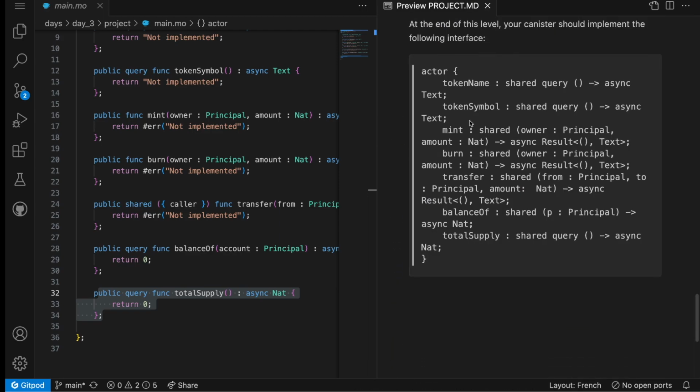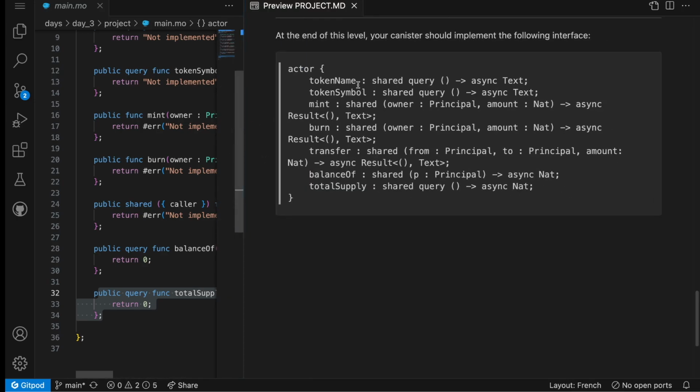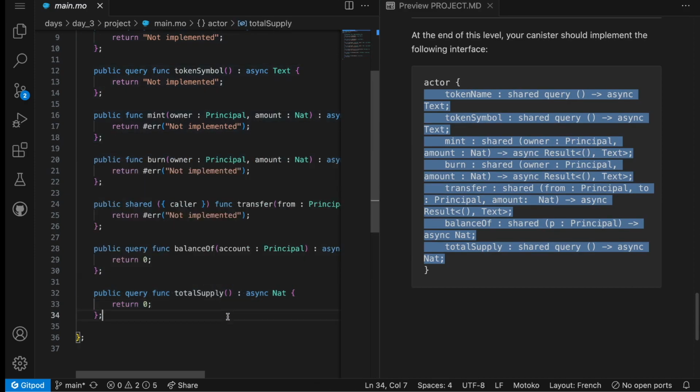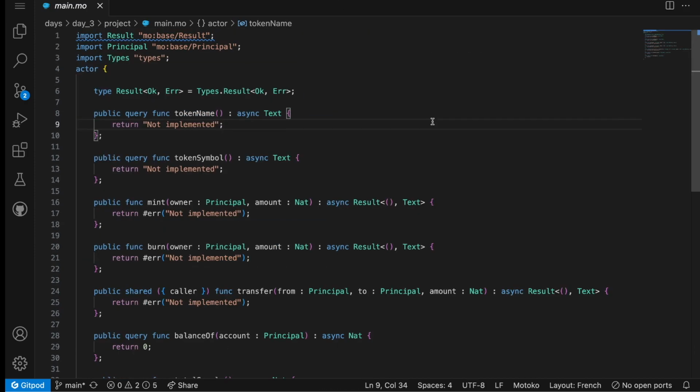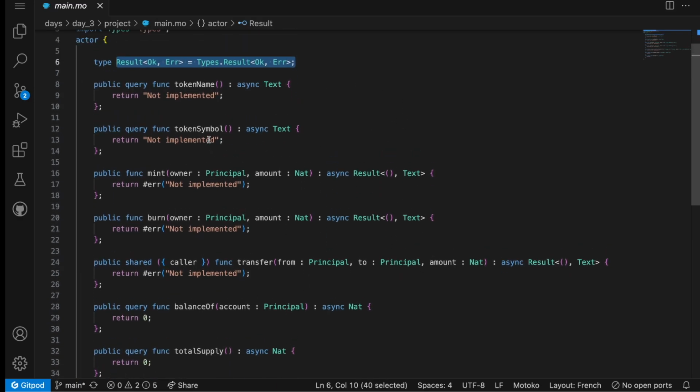We have this interface with those following functions, so we can take a look at them: token name, token symbol, mint, burn, transfer, balance of, and total supply. So as you can see, those are all the methods that we have here. Today, we don't have specific types except the result type that we've already seen, but we don't have new types. We only have types that we already know. So we have the type principal and the type natural number and text.